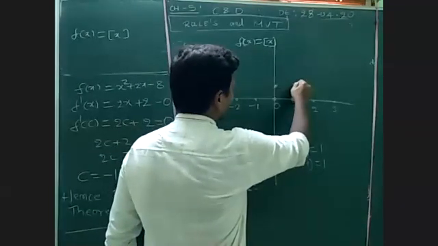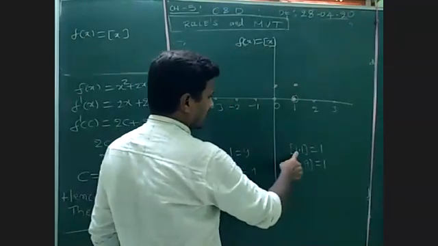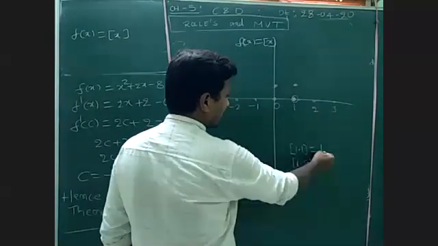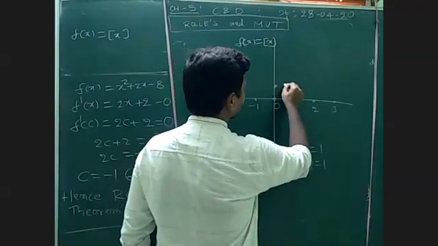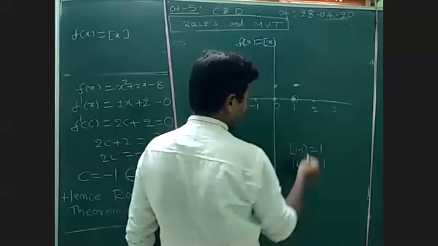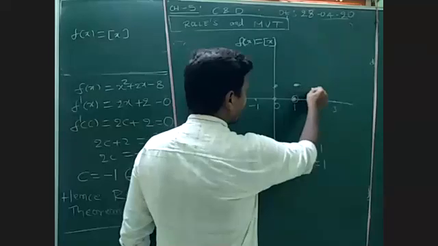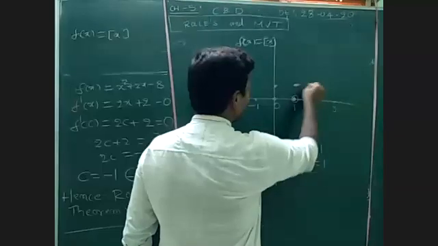So we get this value. If it is 1.1, 1.1 will be here. What is the value of y? Again 1. 1.2, 1.3, 1.4, 1.9 also. The value of y is 1 only.